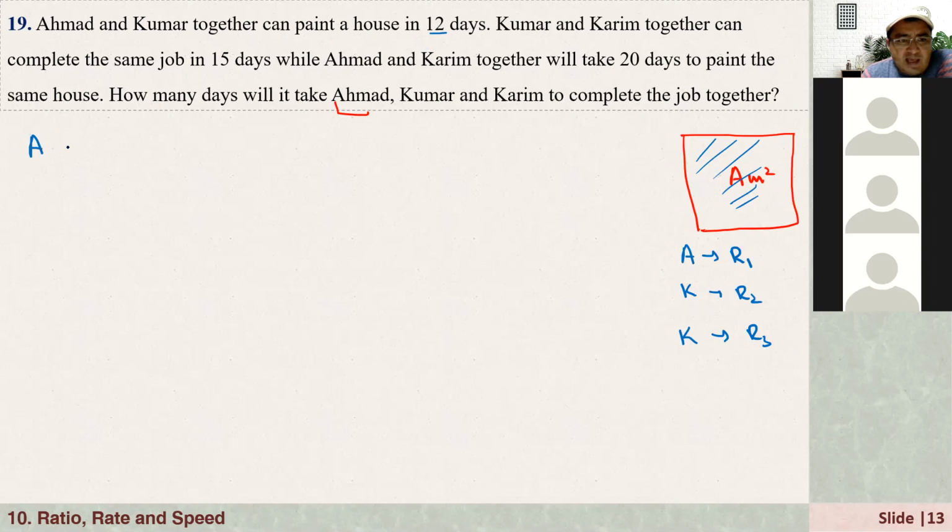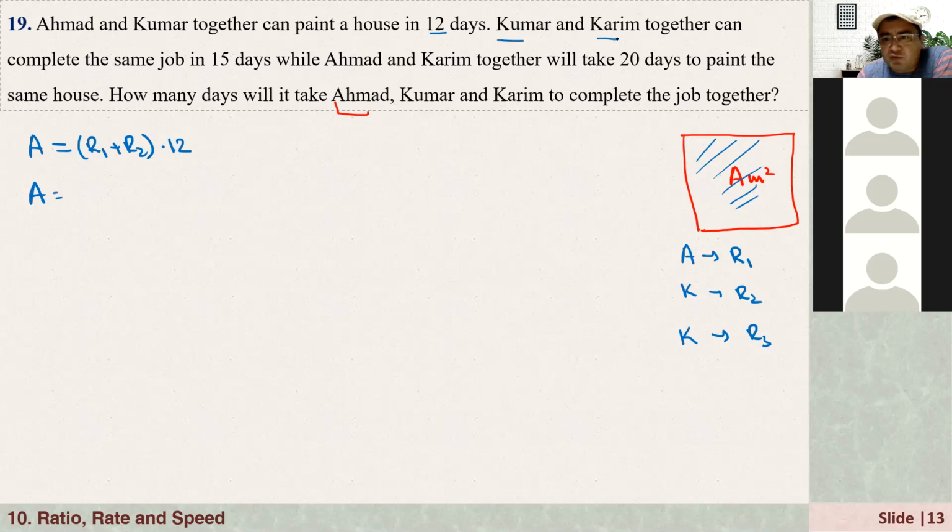They can paint the house, say 8 square meters, working together. So we need to add their rates, R1 plus R2, and it takes 12 days. Why are we adding this? Because in 12 days, Ahmad can paint 12 times R1 square meters of the wall, and the second guy 12 times R2 square meters. It's like a distance, speed, time relationship, right? So the second one is the same job.